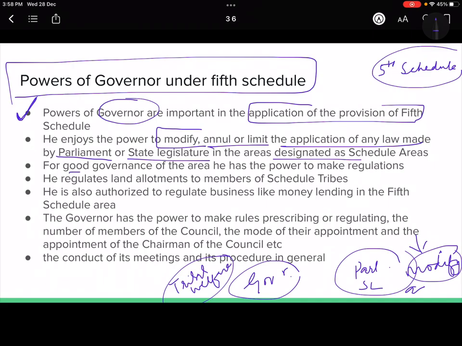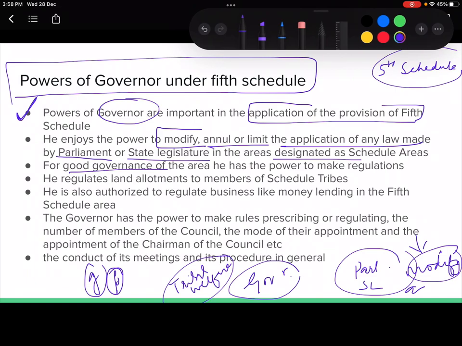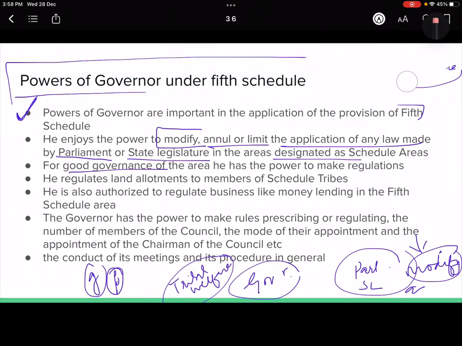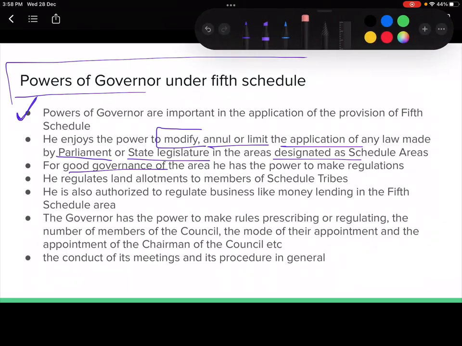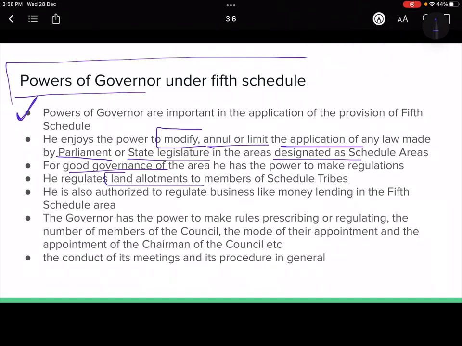So for good governance we have talked about he has to maintain good governance and peace in the region, and how he is going to do the good governance and peace is, let's look at that. So first thing that he regulates the land allotments.